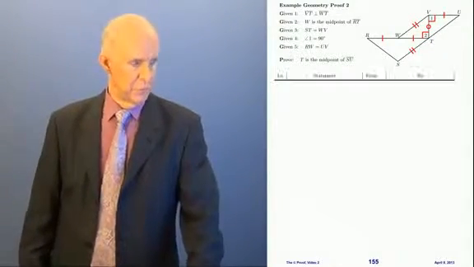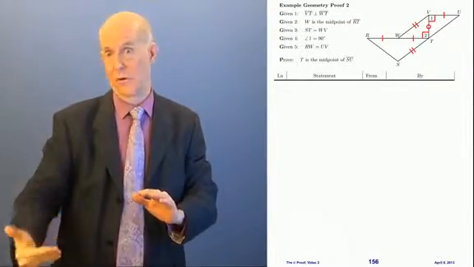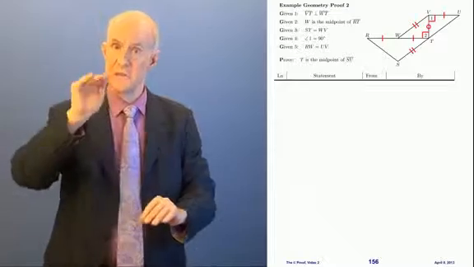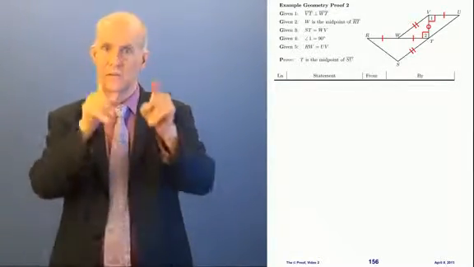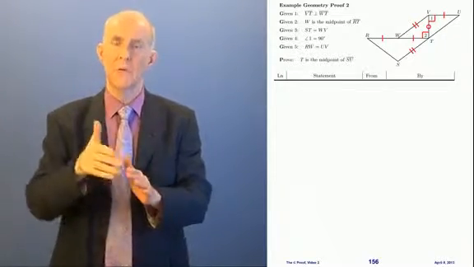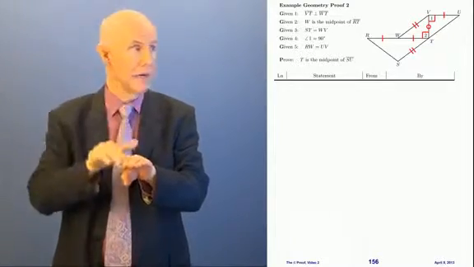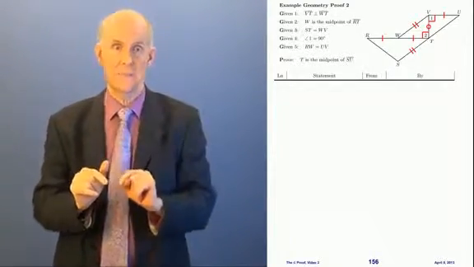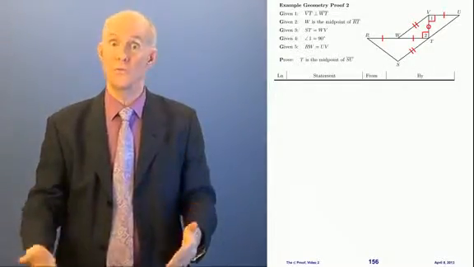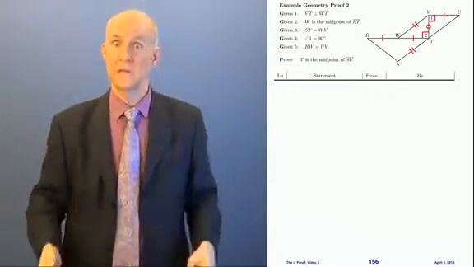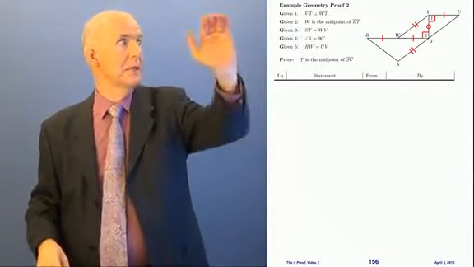So we're going to use 4 columns. Line number, which is just numbers, 1, 2, 3, 4, all the way as far as it needs to go. Statement. The statements are where we're stating the things that we're proving as we go. The from column lists previous line numbers from higher up lines, and also lists givens. And the by column lists rules. Everything in the by column is one of the rules, and we have 8 rules that we're dealing with in this video. All right, so let's begin by bringing in given number 1.